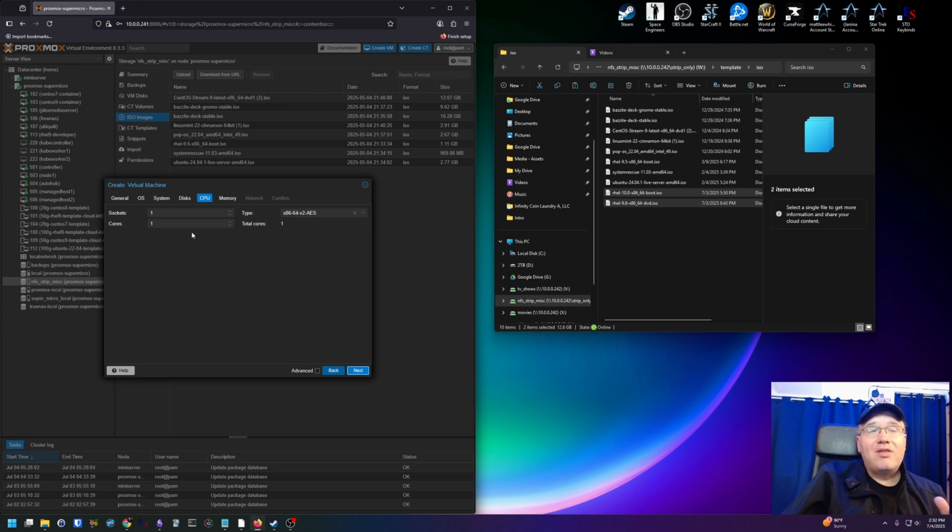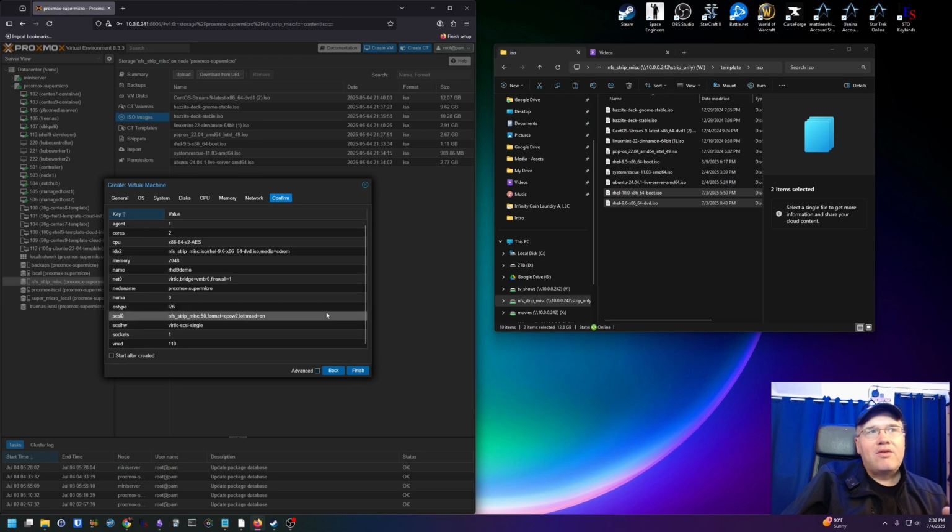As for CPUs, I always like to give it at least 2. It doesn't need it, depending on how powerful your hardware is. However, I'm going to give it 2: 1 socket, 2 cores. And then memory, again, this is up to you. For our demo, this is going to be fine for us. And then network, I'm just going to choose the default network that I've set up Proxmox on. All right, then it's asking us to confirm some things. Look over it, make sure you didn't make any mistakes. Click finish.